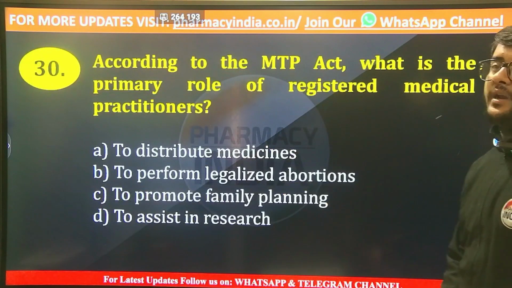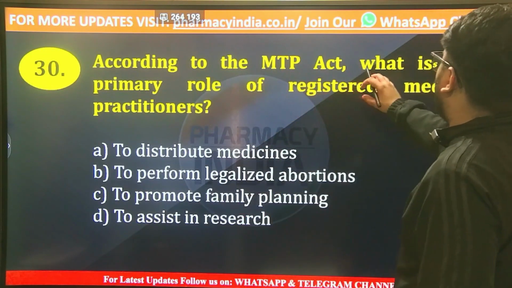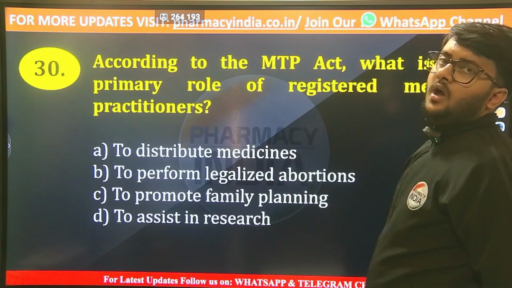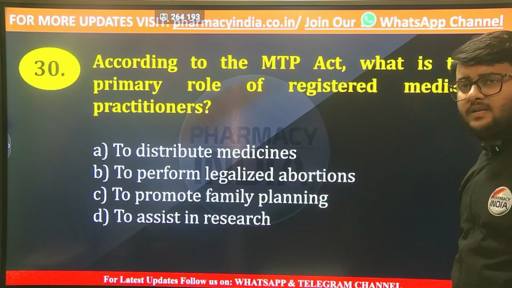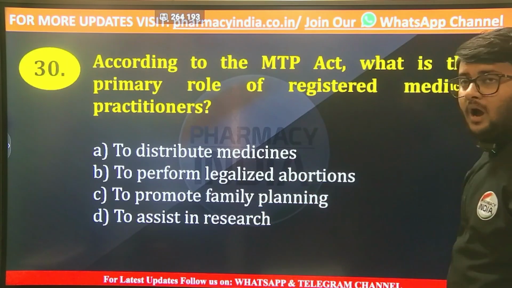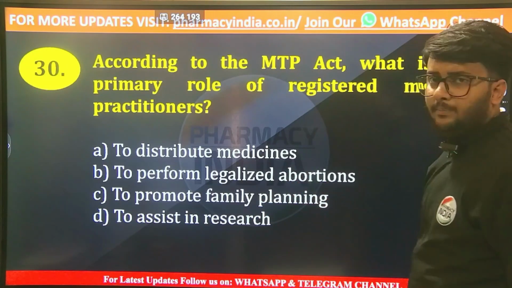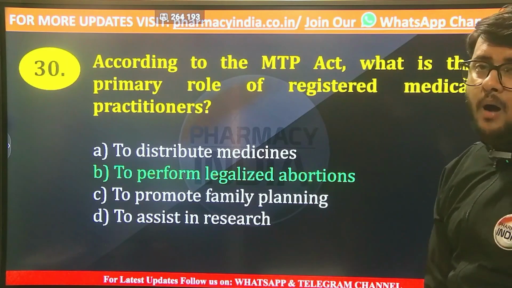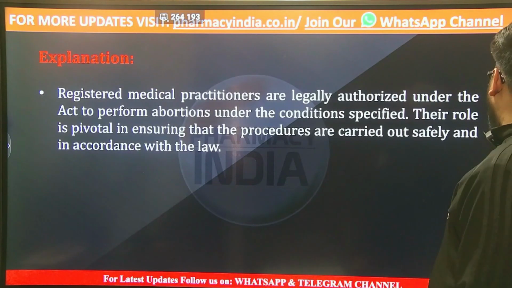And the last question is: according to the MTP Act, what is the primary role of a registered medical practitioner? To distribute medicines, to perform legalized abortions, to promote family planning, or to assist in research? And the correct answer is to perform legalized abortion.